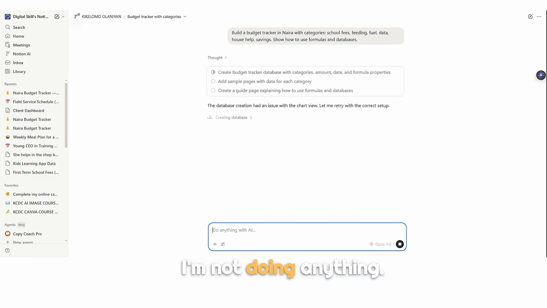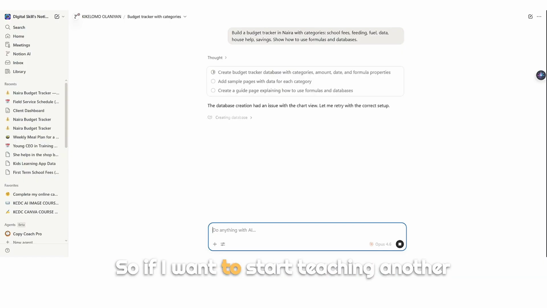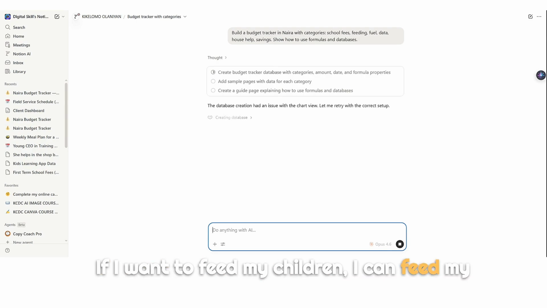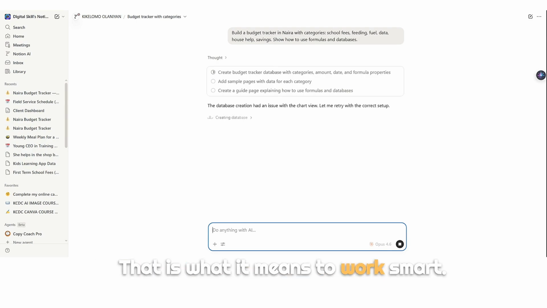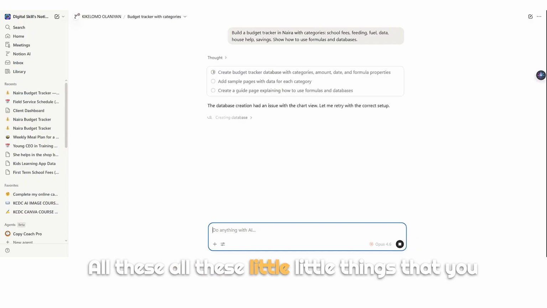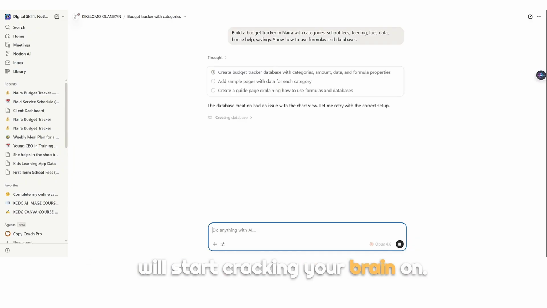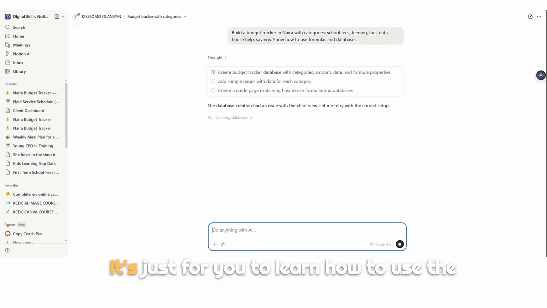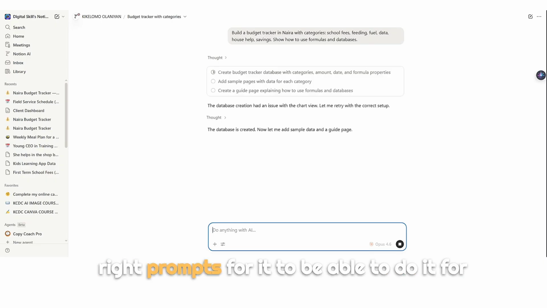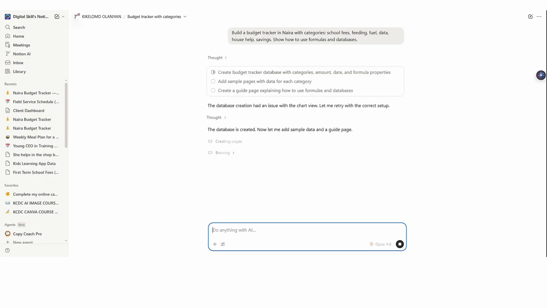It's creating the database. I'm not doing anything. So if I want to start teaching another student, now I can start teaching. If I want to feed my children, I can feed my children. That is what it means to work smart. All these little things that you will start cracking your brain on, AI can do them. It's just for you to learn how to use the right prompts for it to be able to do it for you. So it's doing it.